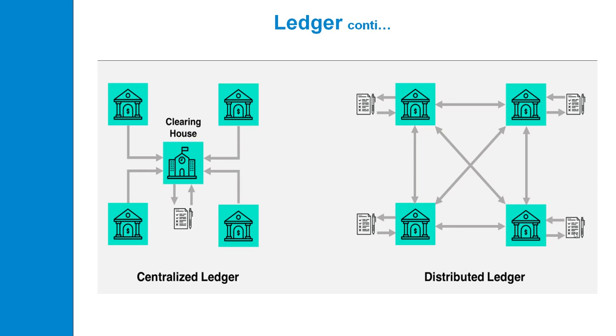Once the client is verified, that is, the client is within that network and is a member of that network, then only he will access and share the information. This is the difference between the centralized ledger and distributed ledger.